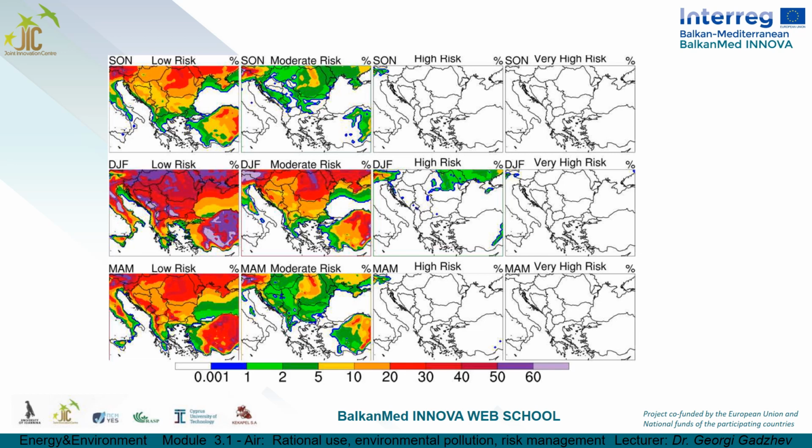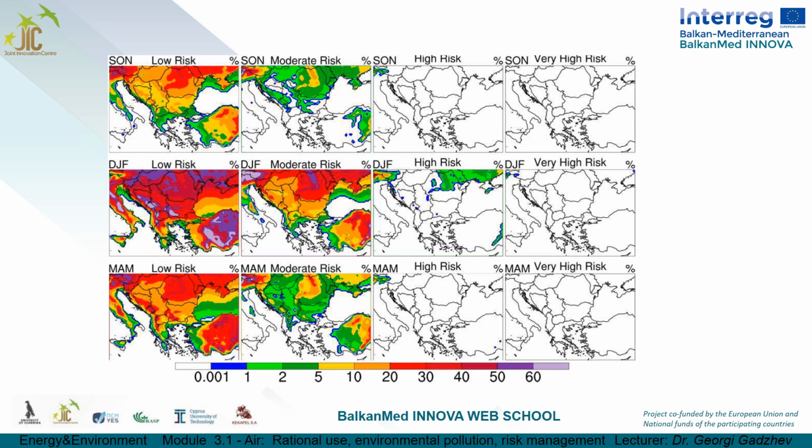The percentages of low risk in the winter are above 20 in the land areas of the domain, and above 60 in the highest mountains. Only the coastal area and the adjacent territories are with low-risk cases below 20%. The percentage of moderate risk cases in the winter are mostly between 10 and 20% in Bulgaria, Serbia, Bosnia and Herzegovina, and Croatia. It is above 20% in Romania, Ukraine, and the Alps, and from 10 to 30% in Hungary.